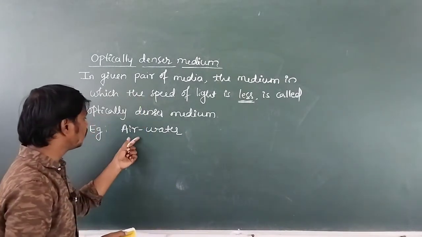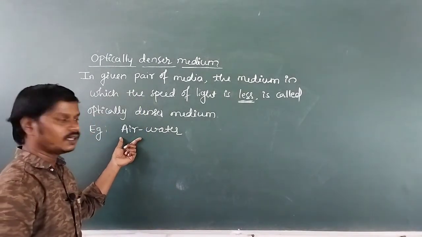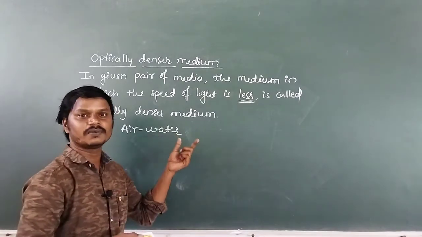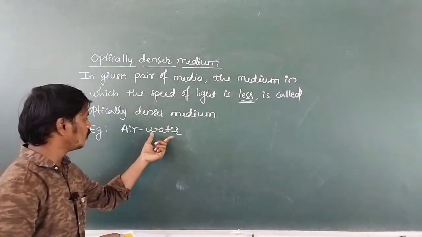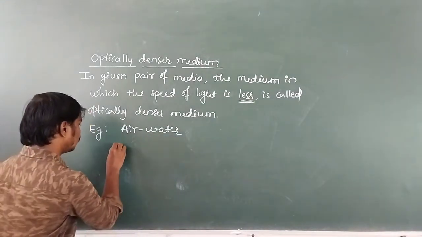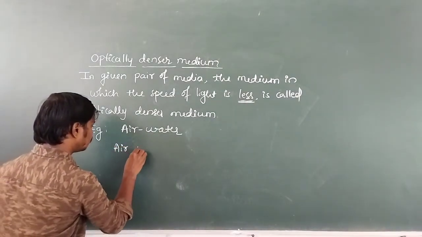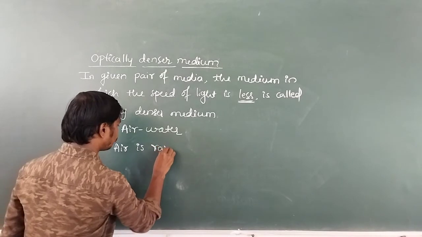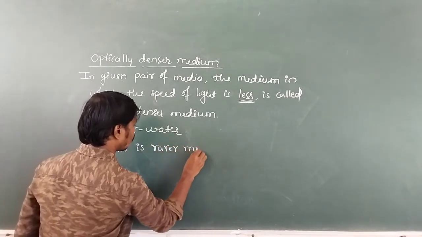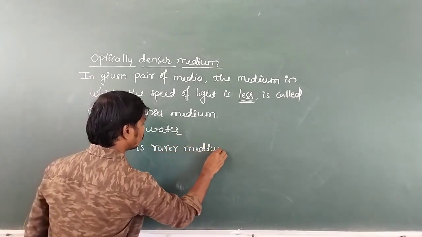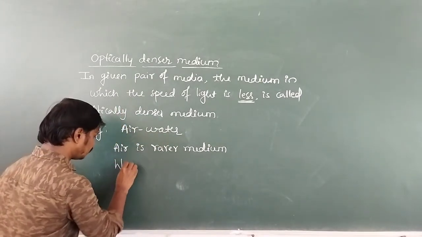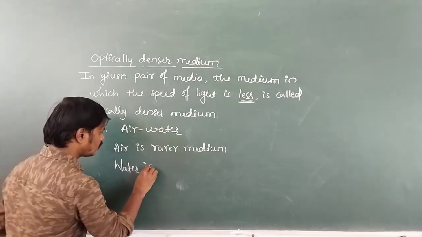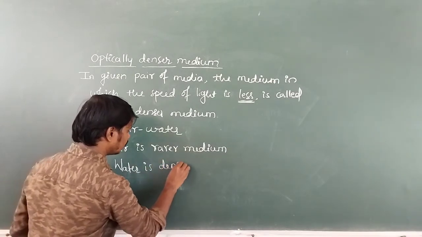In the air medium, the speed of light is more, and in the water medium, the speed of light is less. Hence air is rarer medium and water is denser medium.